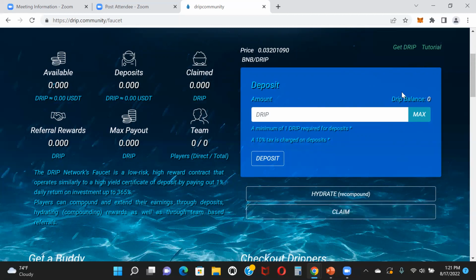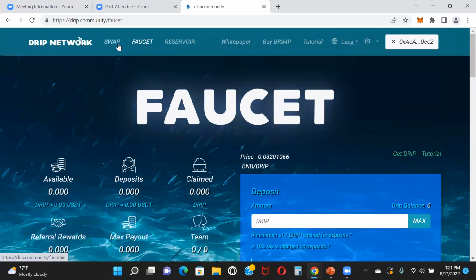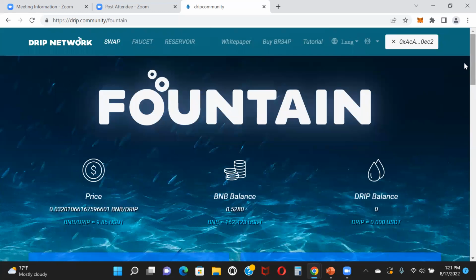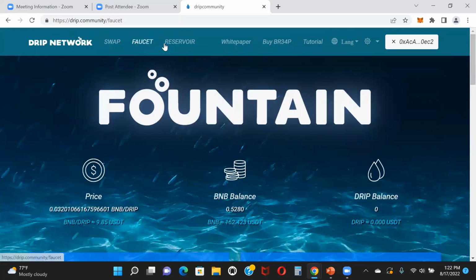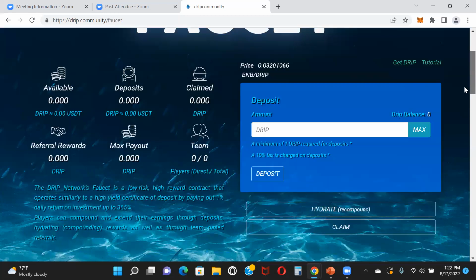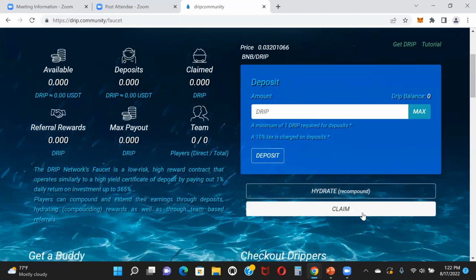Also, if you have an available balance, you can also claim or withdraw. Once you claim, you're going to see your drip balance go up, because again, you're taking it from the faucet and putting it in your wallet. And then you can actually go back to the fountain and sell that drip for BNB if you want to do that, or hold it in your wallet. Totally up to you. So going back to the faucet right here, those are the two functions: you can compound, you can claim.